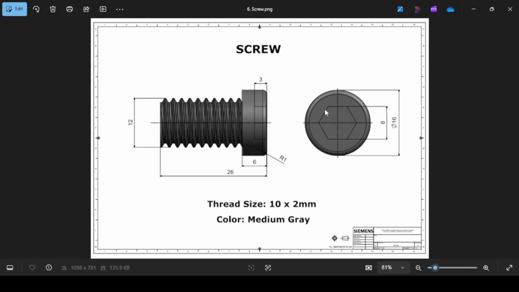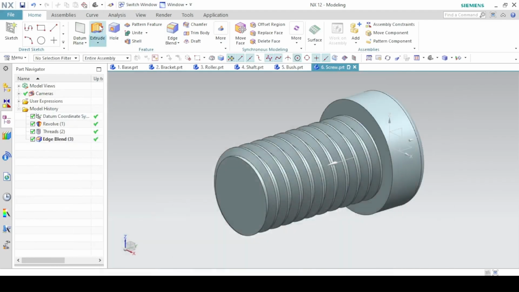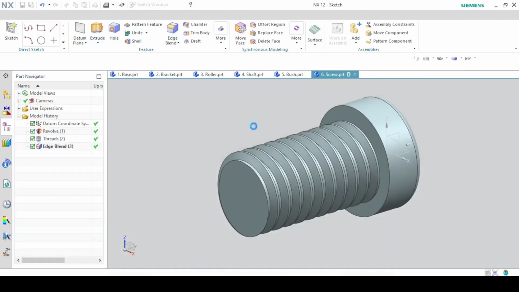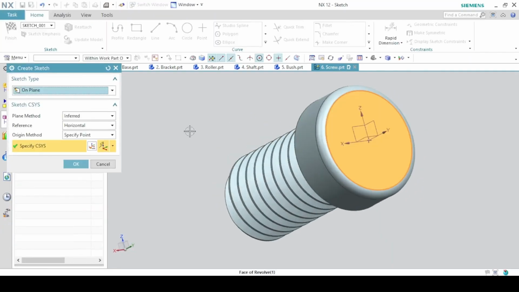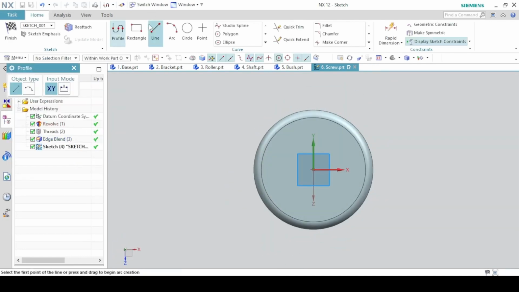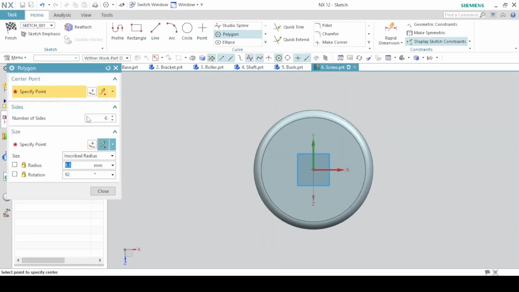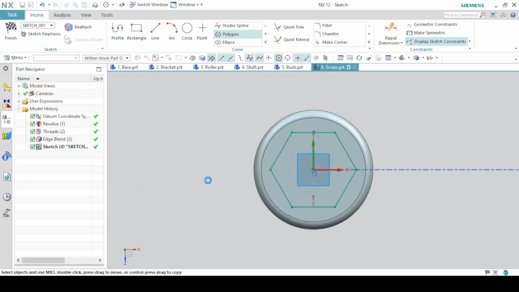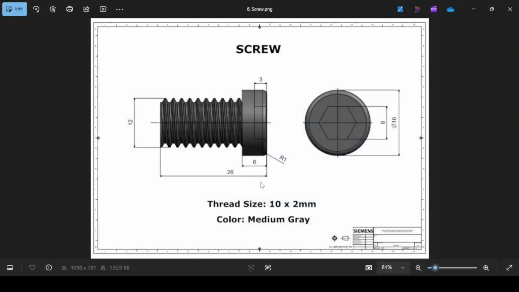I have a hexagonal cut here on the head of the screw. So extrude, sketch on this face. Okay. So with a polygon tool and a side of 6 for a hexagon, the center should be here. And this will be the hexagon. Make this line horizontal. And then the length is 8 millimeters.